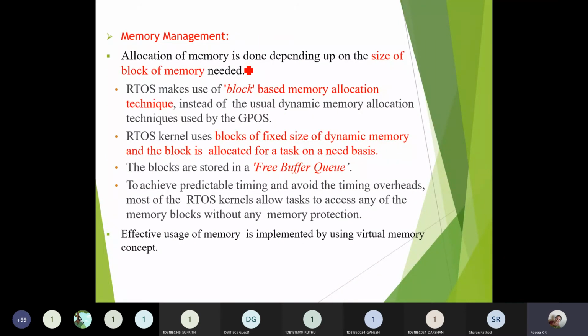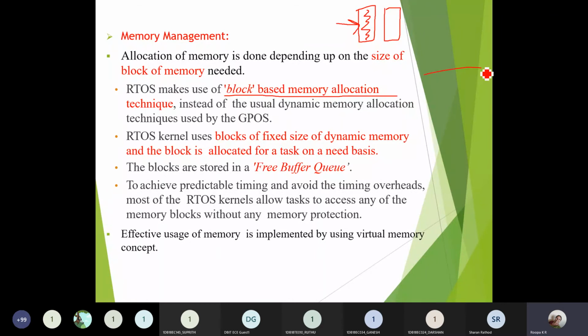Next, memory management. Whenever a task or a process has been allocated, I told you there will be a memory allocated as soon as the task is created, and we'll be storing the program in it. That memory allocated when the task has been created will depend upon the block based memory allocation system.